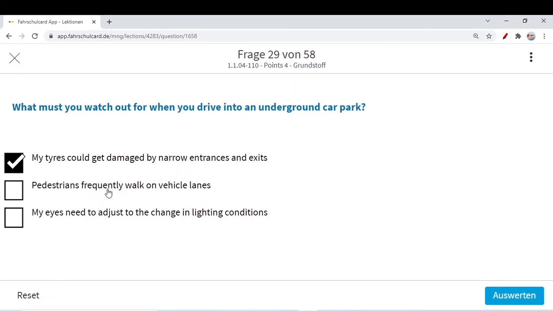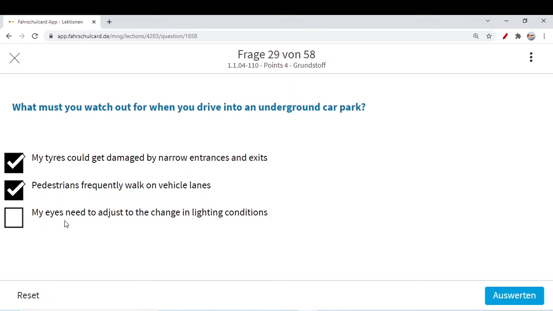Even in underground parking areas or parking areas, pedestrians frequently walk on the vehicle lanes. They are searching for their vehicles, they are going to their vehicles, and maybe they have parked their vehicles and are coming out. That is also very important. Pedestrians frequently walk on the vehicle lanes. This you need to remember.